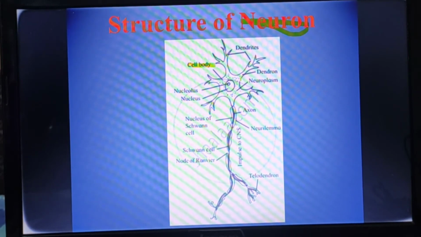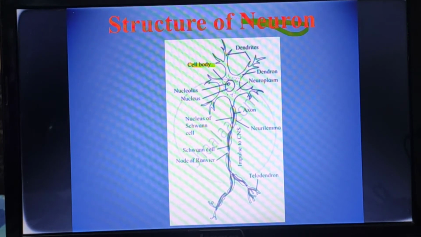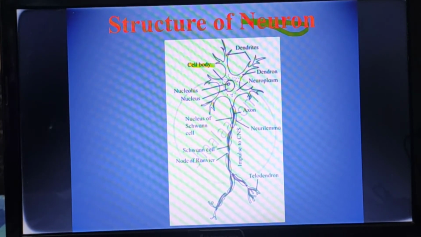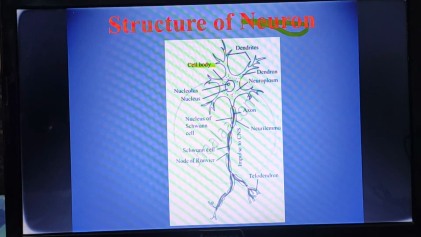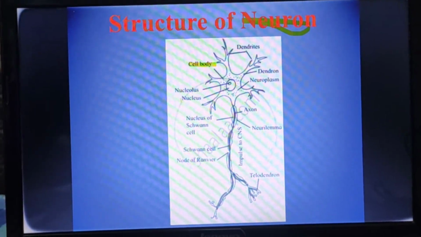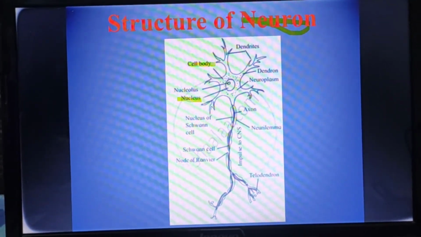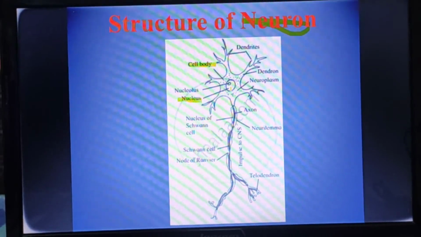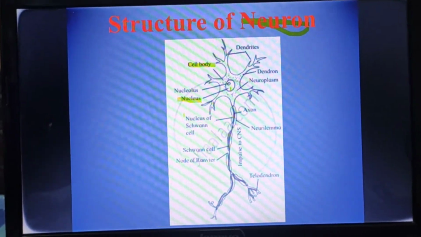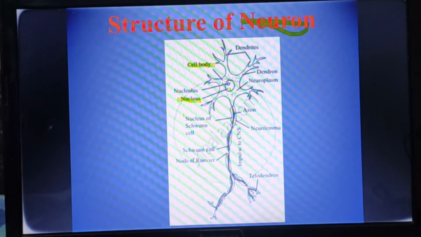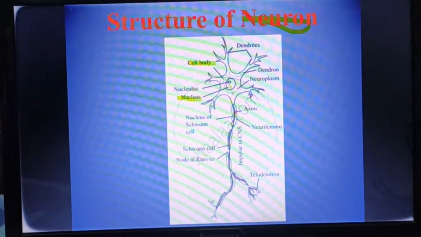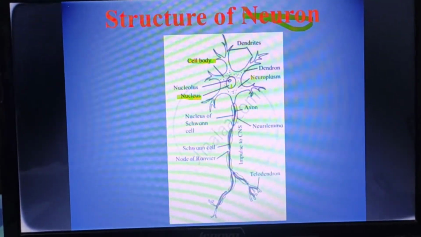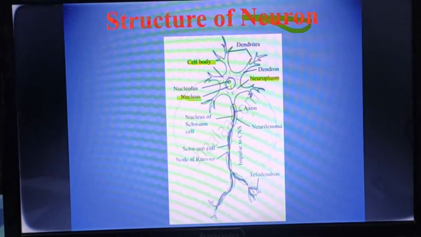But in the neuron the cytoplasm is called neuroplasm. And of course in the middle there is a nucleus. You can see this is the nucleus, and this is the neuroplasm.